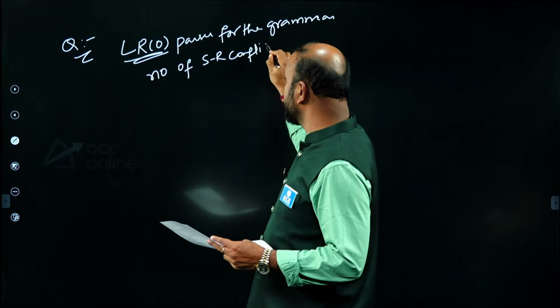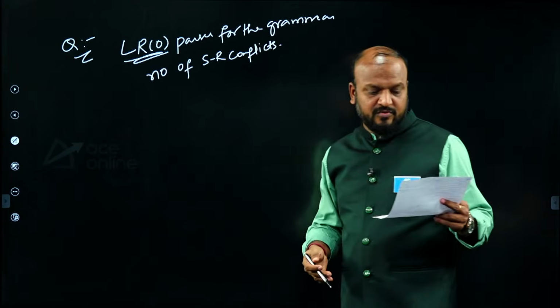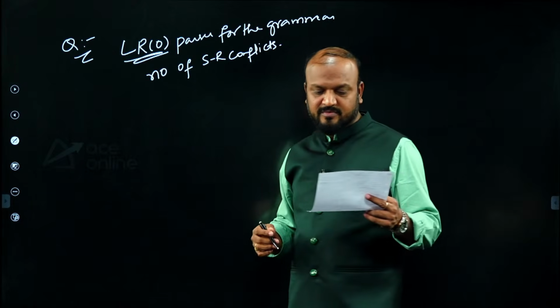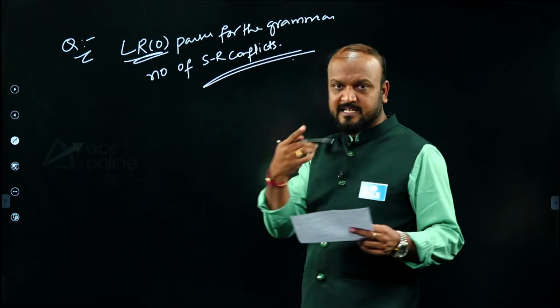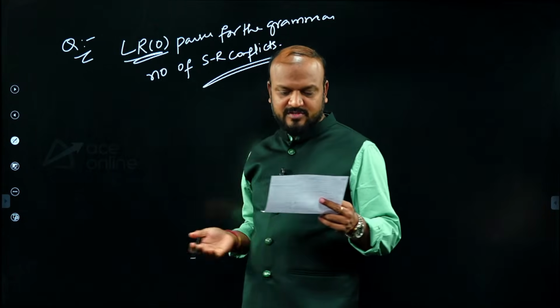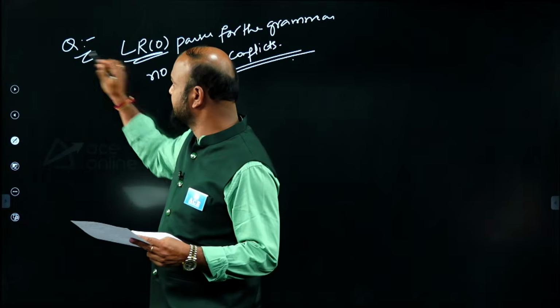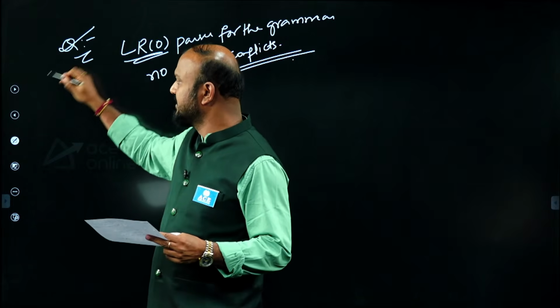This kind of question was not asked before GATE 2026, but in the classroom I kept telling you that it is expected, and that expected has come. But the exact grammar is not there, so I can't give an answer for this; I am just telling you this kind of question came.